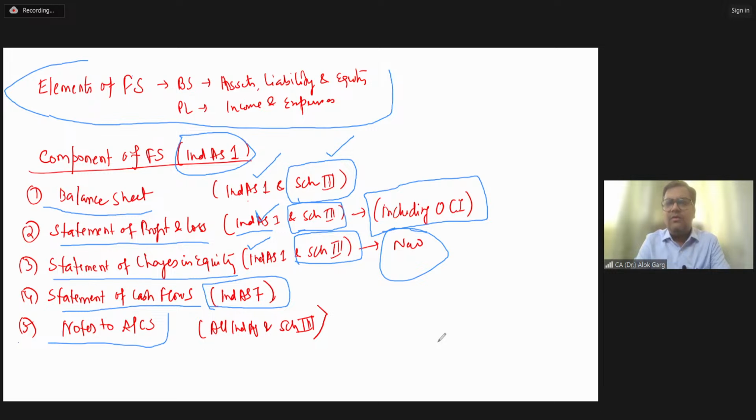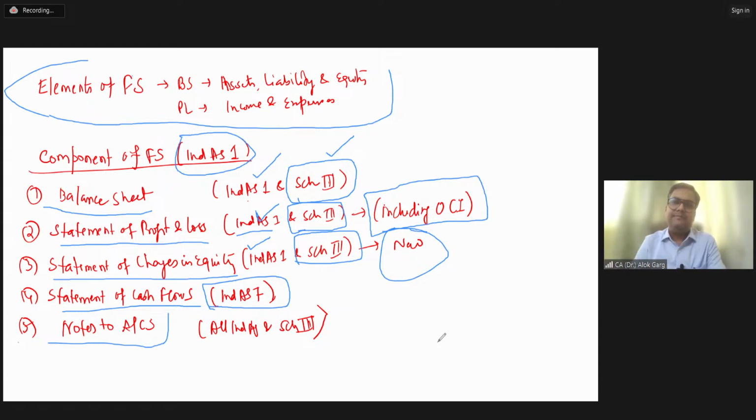Answer is no. Schedule 3 only says that in addition to my requirement, you have to comply with the requirement of all Indian accounting standards. That's all. So friends, there is no related party disclosure format given in Schedule 3. But do we need to provide this related party disclosure in our financial statement? Of course, answer is yes. So you need to refer to Ind AS 24 for the related party disclosures.